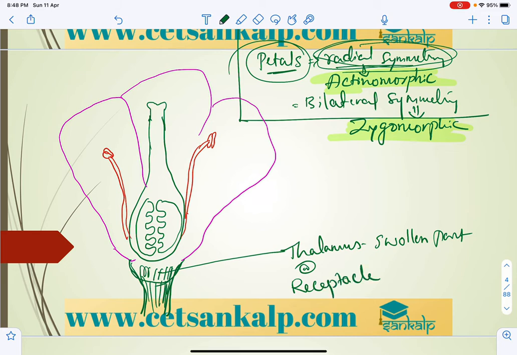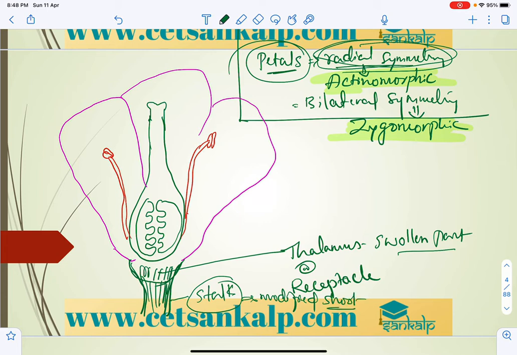That is a swollen part of the flower stalk, and this is the stalk. If you consider the structure, we can get one question here: what is the stalk exactly? It is a modified shoot, right?